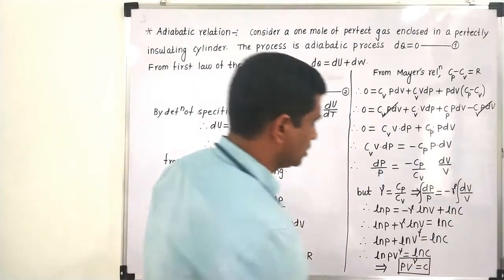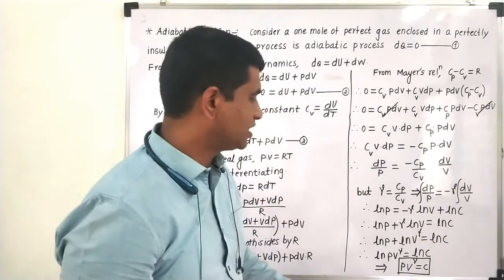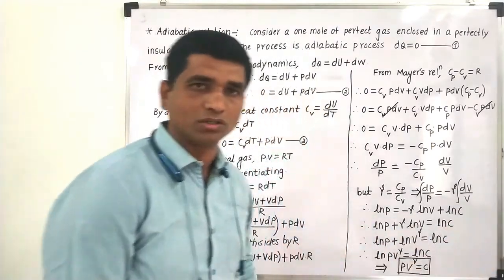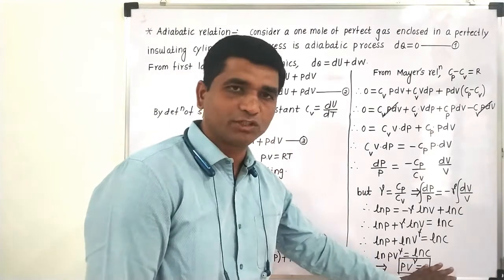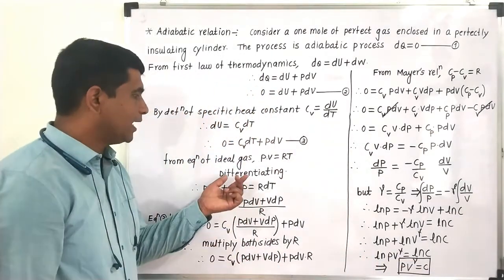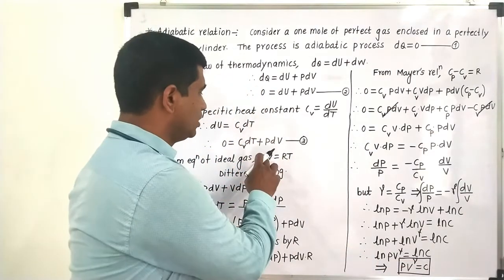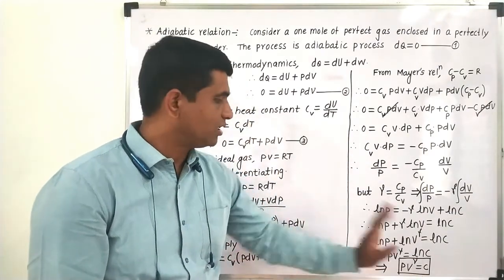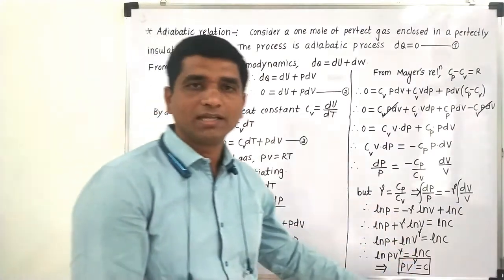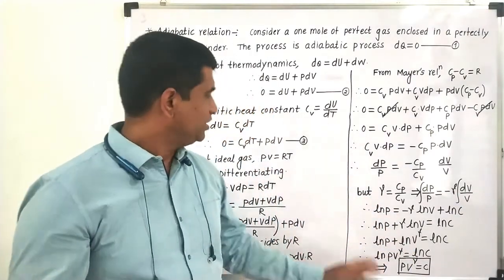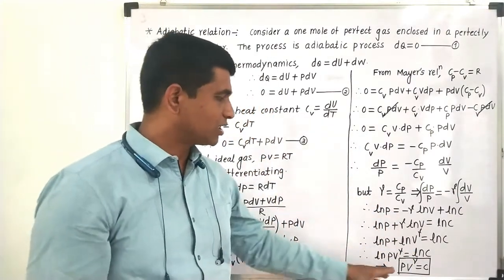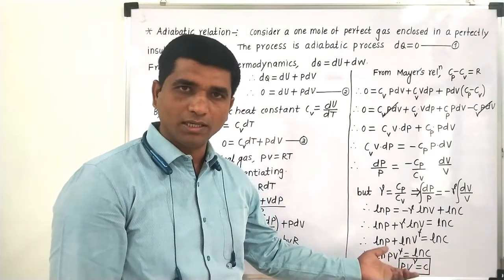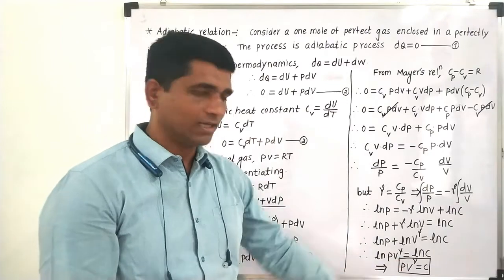This means the adiabatic relation for pressure and volume is PV raised to gamma is equal to constant. It is a similar kind of expression to the one we use for the ideal gas equation, PV is equal to RT. By using PV is equal to RT, you can convert this from pressure into temperature as well, but you can do this as an assignment.